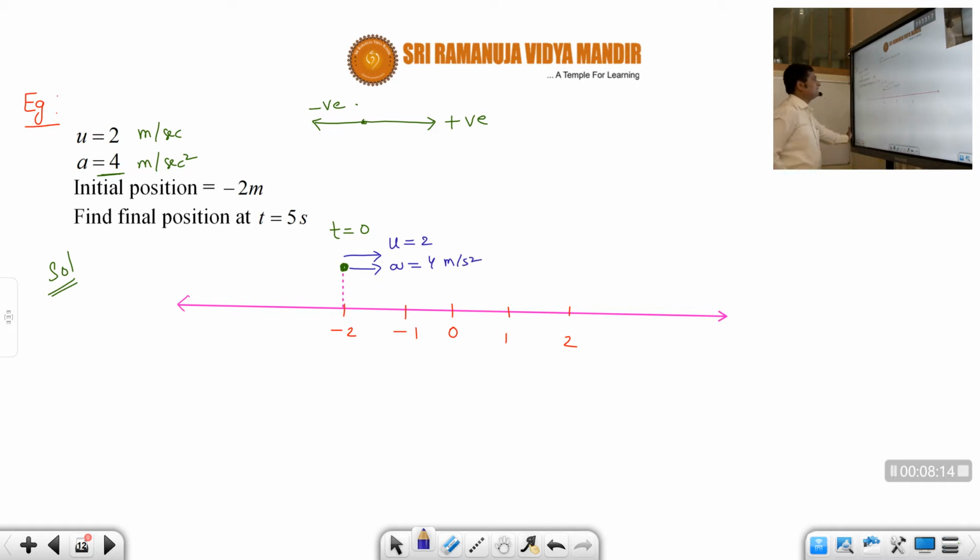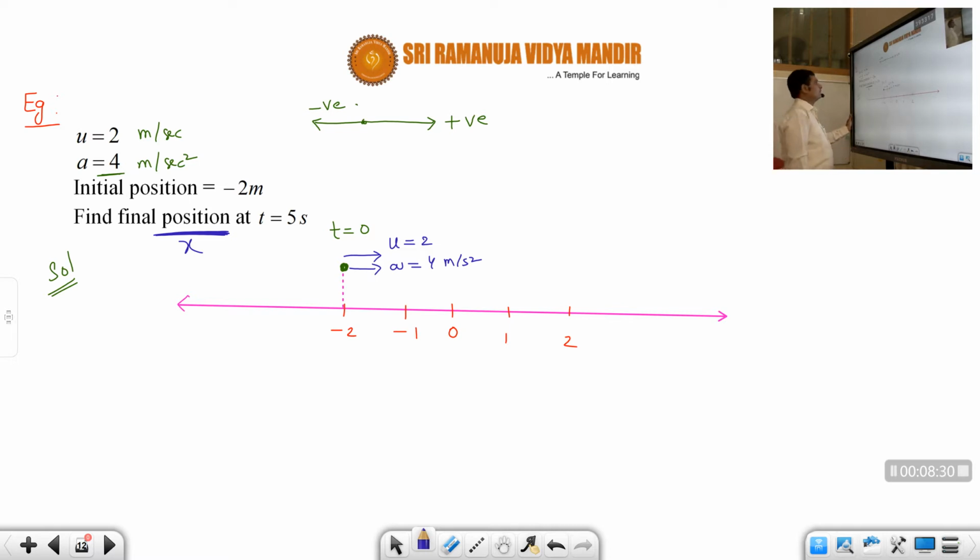Now what is the final position at t equal to 5 seconds? Students, please see the question carefully. They are not asking displacement, they are asking position. Position means x, displacement means delta x. So you have to be very, very careful at this point.